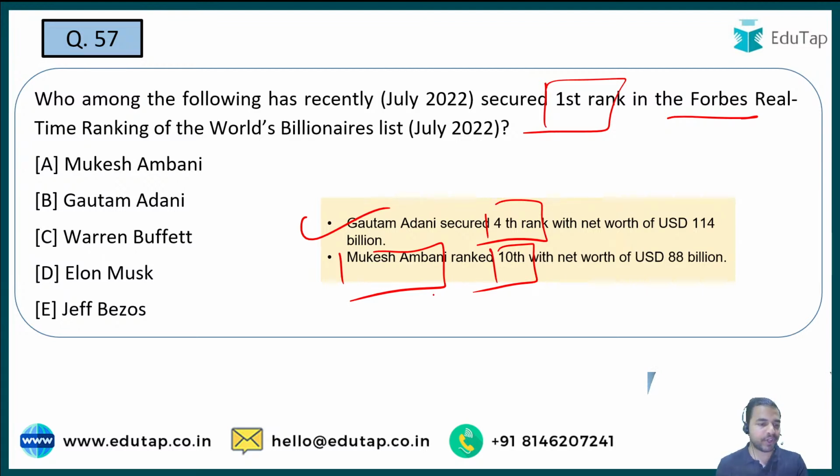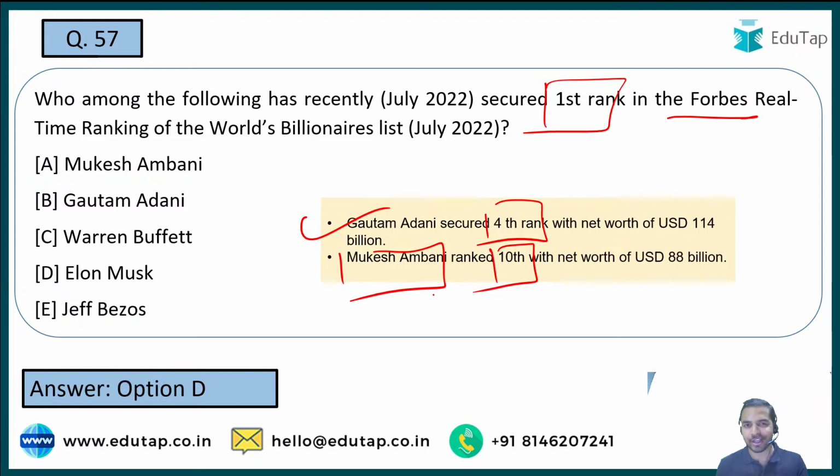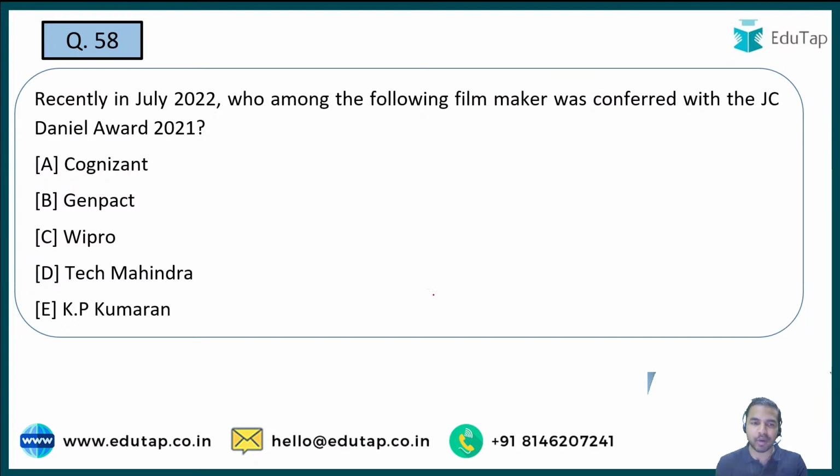To the question number 57, absolutely right guys, the right answer is Elon Musk, the man who was basically trying to buy out Twitter, and he is the person who has got the first rank in the Forbes real-time ranking of the world's billionaires list. Now moving on to the next question.